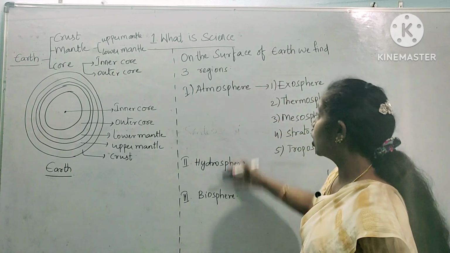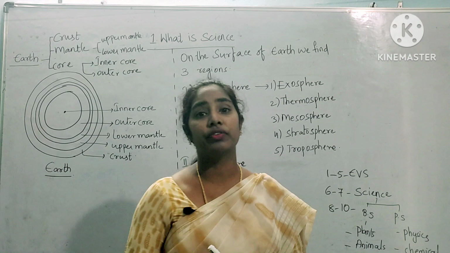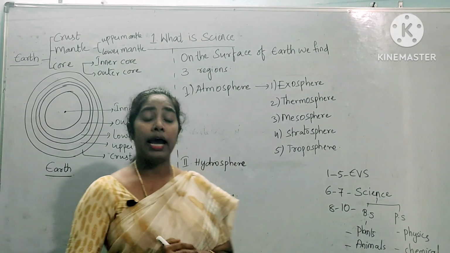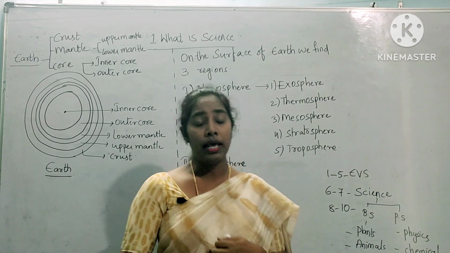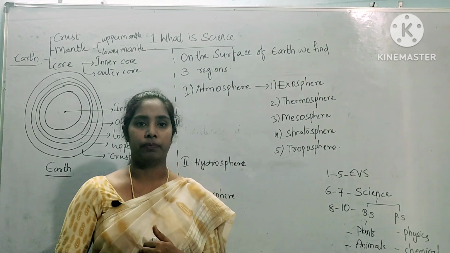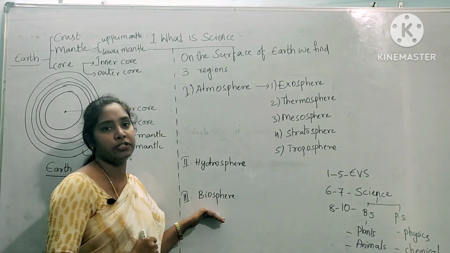Coming to the next, on the surface of the earth we find three regions, or you can call them layers, and they are called atmosphere, hydrosphere and biosphere.